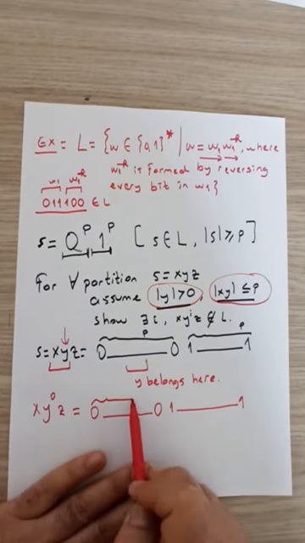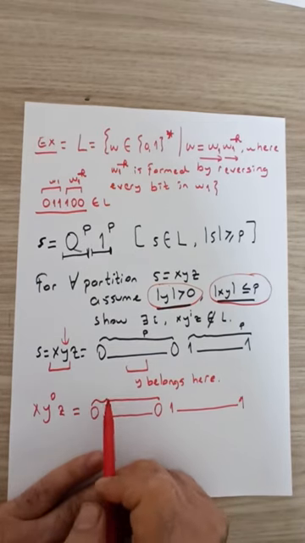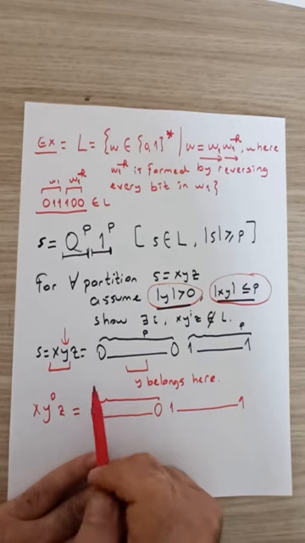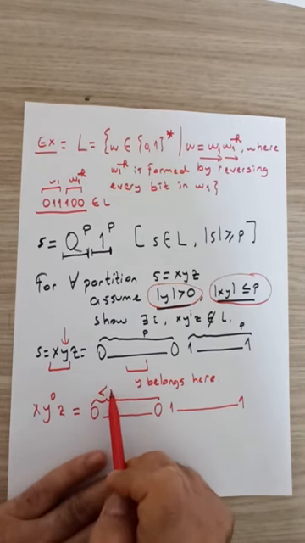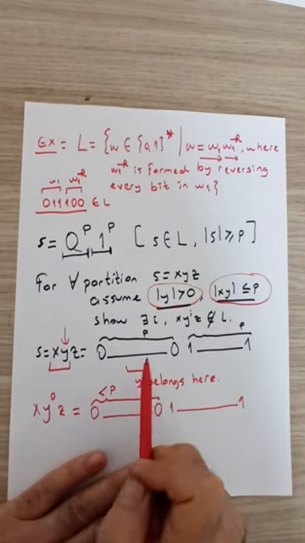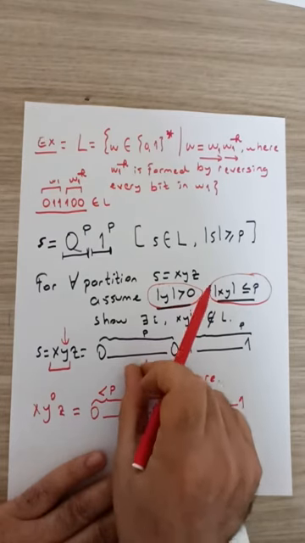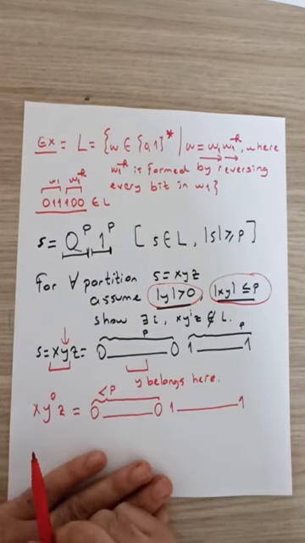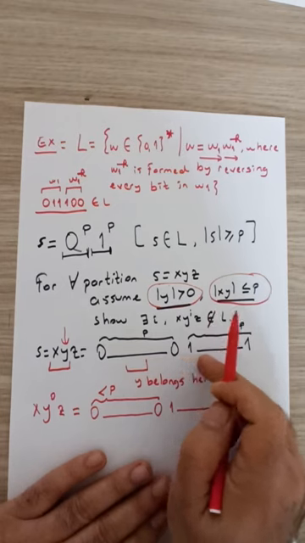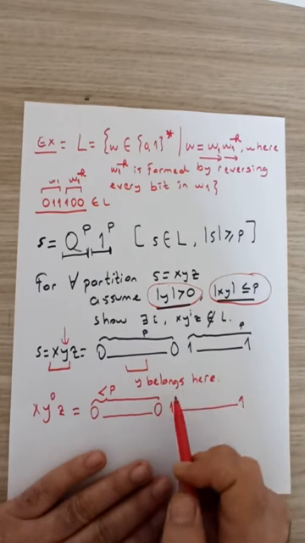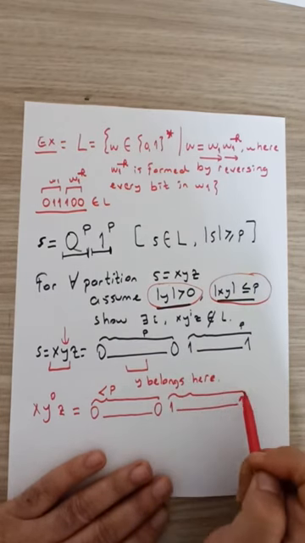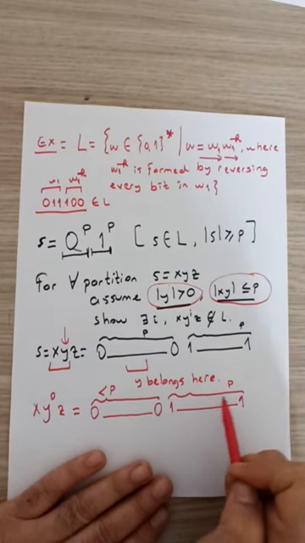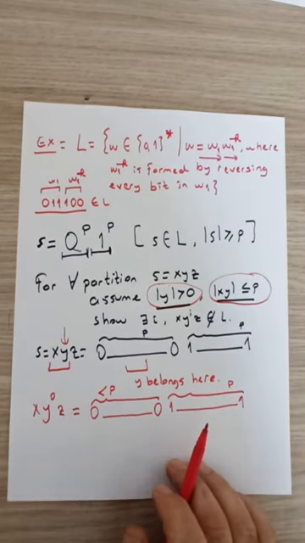This tells us that the number of zeros in the first part of the string should be less than p, because originally we had p and we removed y. Since there has been no modification on the remaining part, the number of ones is still p.